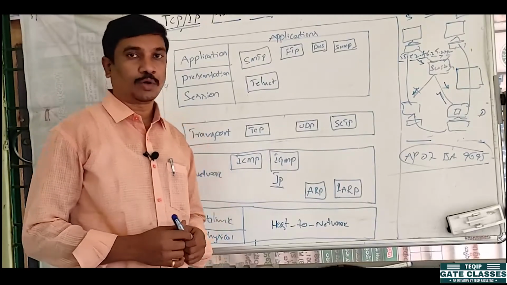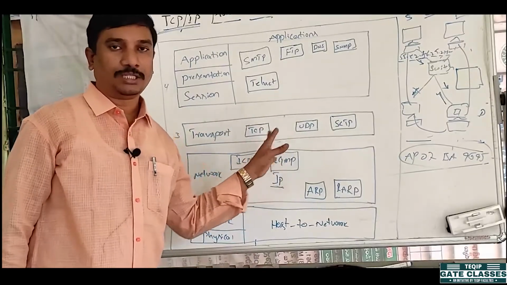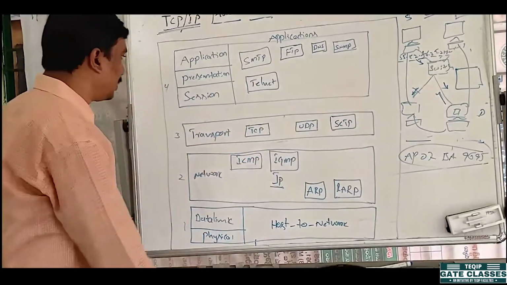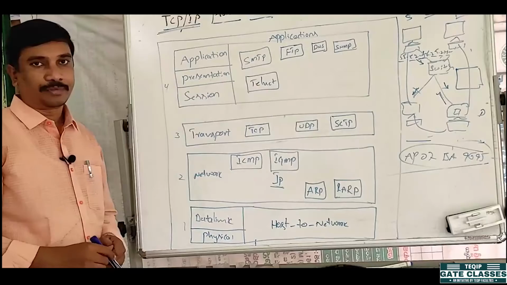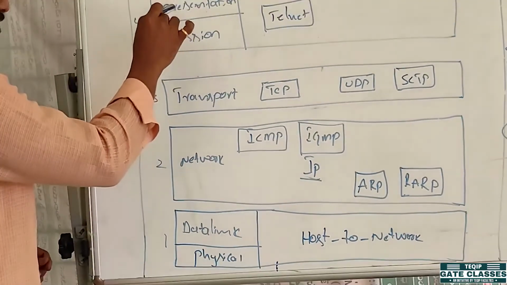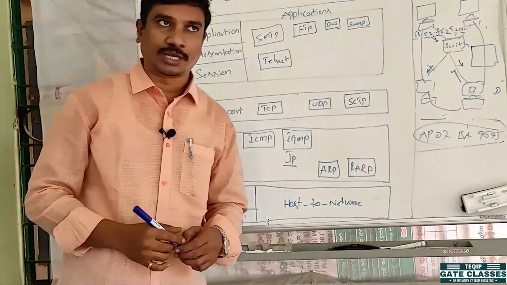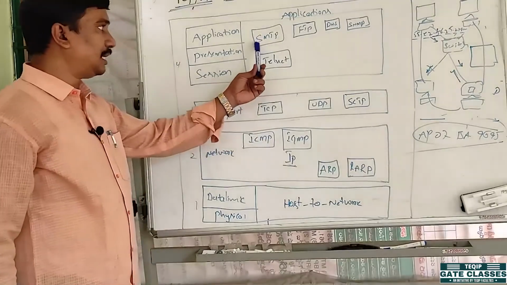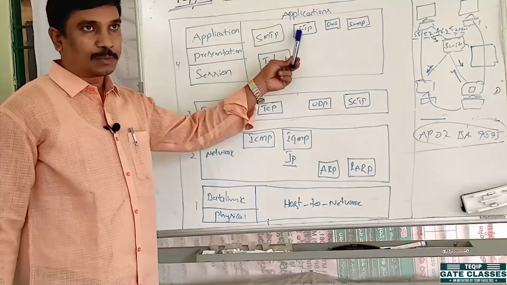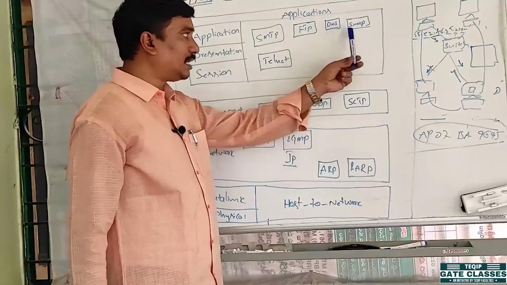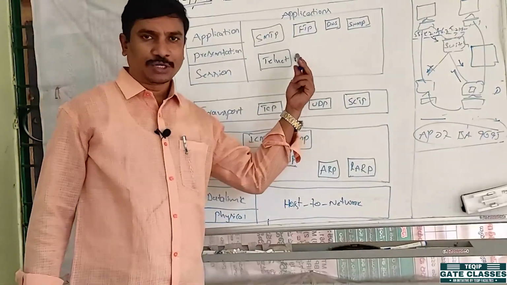The next one is SCTP, stream control transmission protocol. It combines these 2 protocols, TCP and UDP. Coming to the fourth layer, the application layer: the session layer, presentation layer, and application layer are combined into one layer called the application layer. Here the protocols are SMTP, simple mail transfer protocol, FTP, file transfer protocol, DNS, domain name system, SNMP, simple network management protocol, and Telnet. These are the different protocols in the application layer, right?